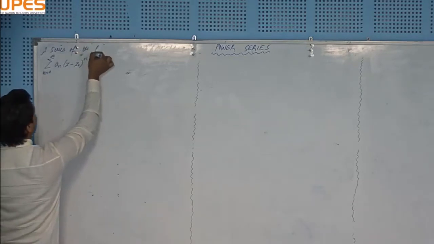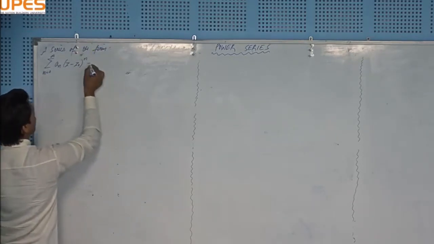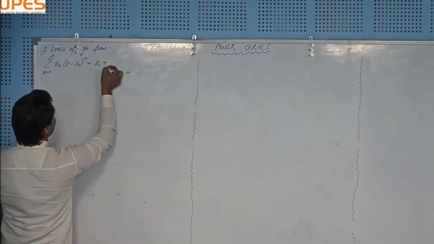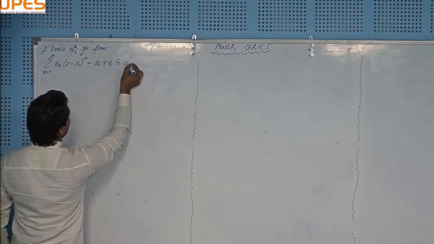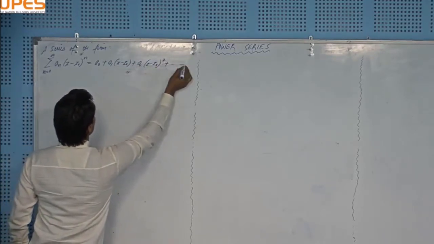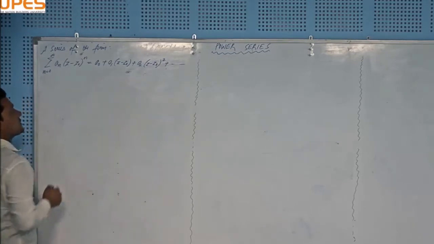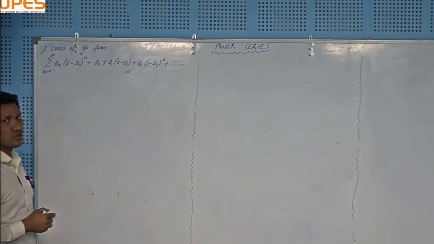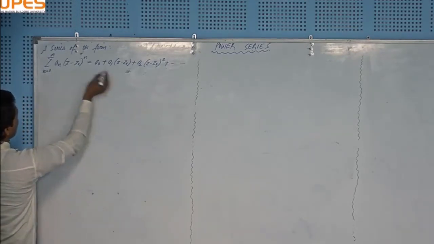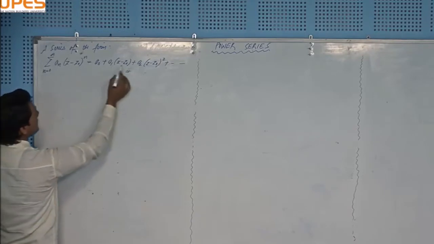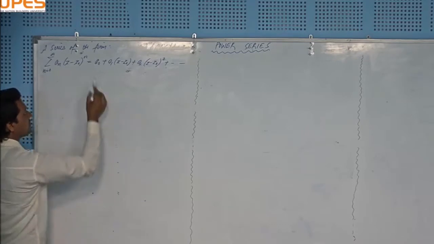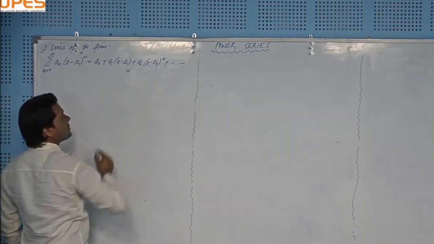of this form, and it can be written in expanded form also, that is a naught plus a1 (z minus z naught) plus a2 (z minus z naught) square and so on. You can see that it contains positive powers of z minus z naught, and this series is said to be a power series centered at z equal to z naught. This is called the center of the series, because it is expanded in powers of z minus z naught.